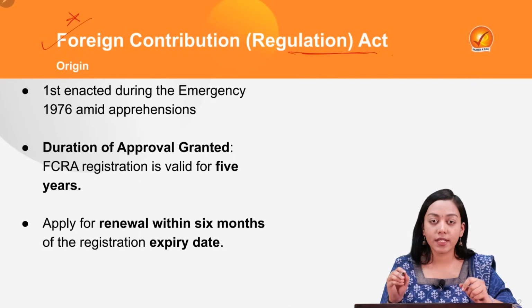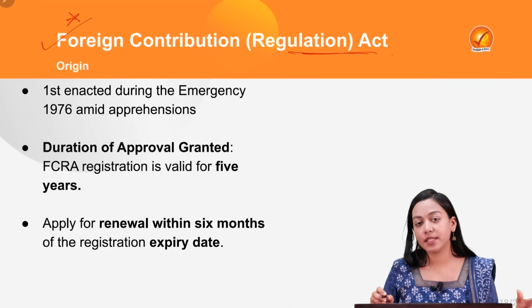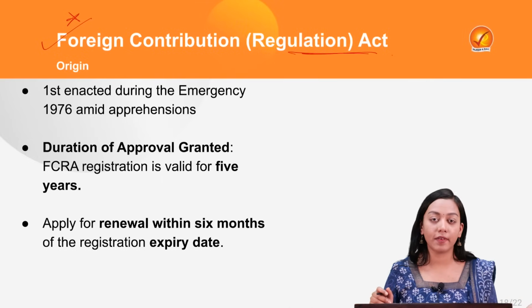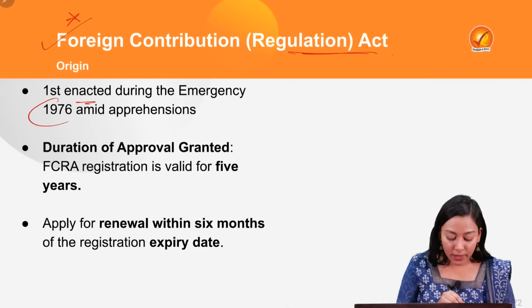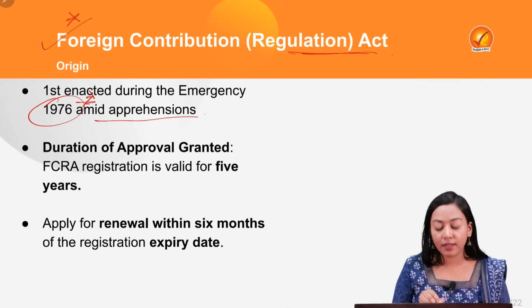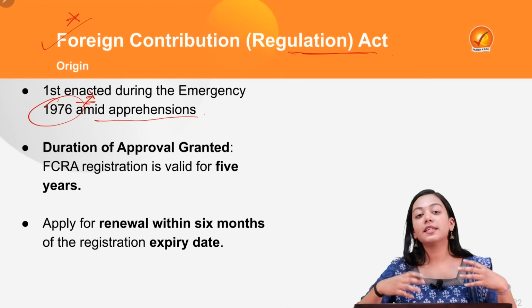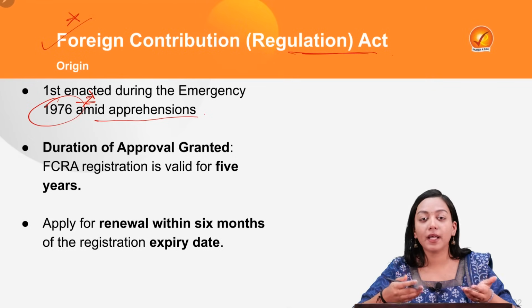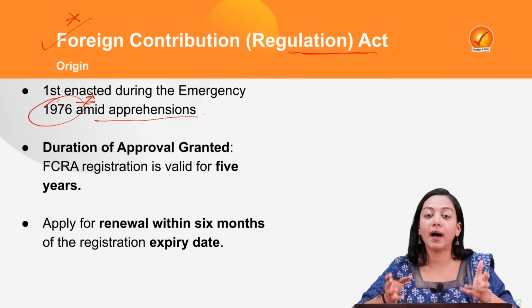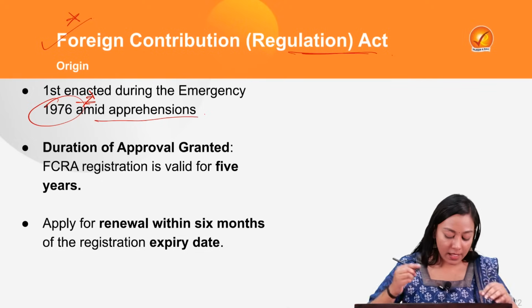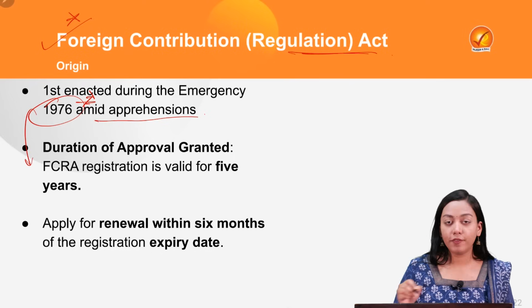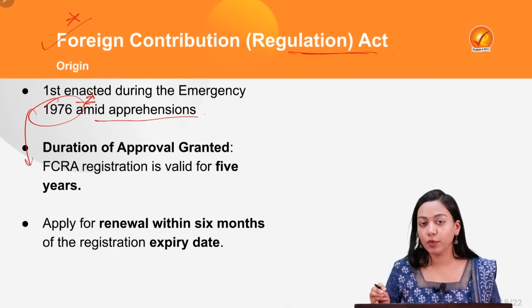It was first enacted in 1976, during the first internal emergency in India under the Indira Gandhi regime, amid apprehensions that a lot of civil unrest had been funded by foreign contributions received by associations, especially NGOs and civil society organizations. Then what are some of the important features that you must note from the prelims point of view?